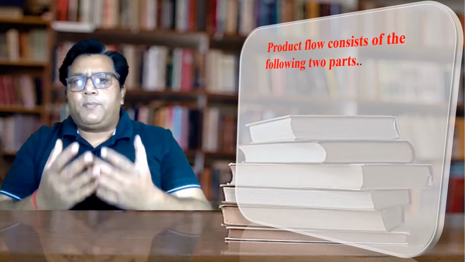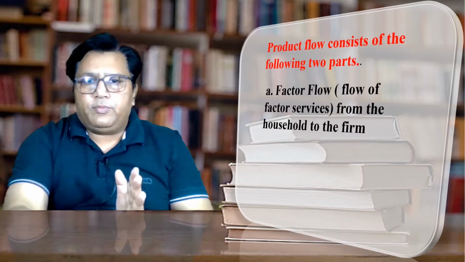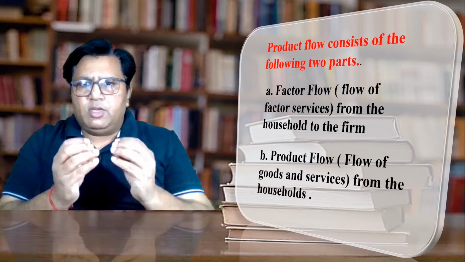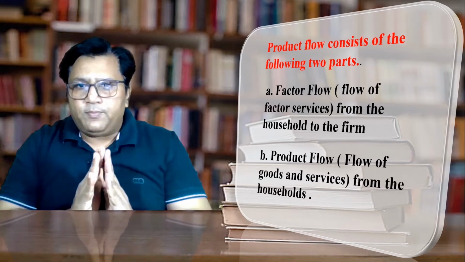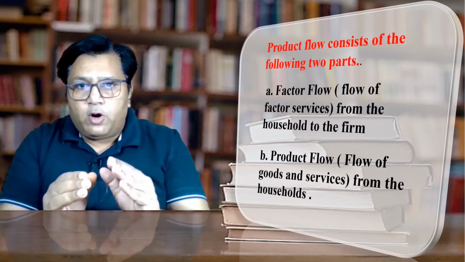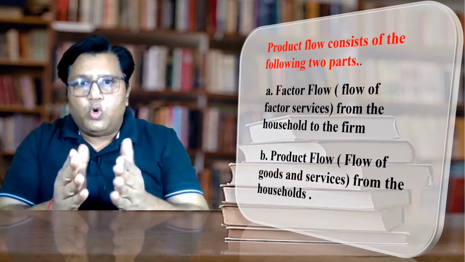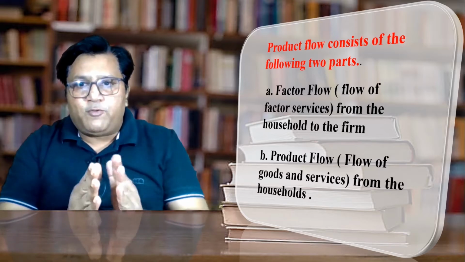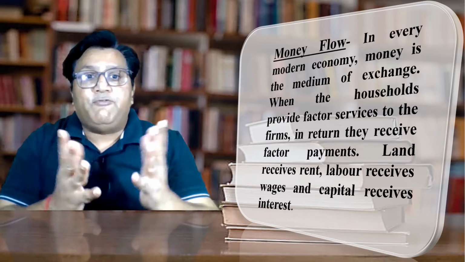The real flow or the product flow consists of the following two parts. Number one, the factor flow, and number two, the product flow. The question is, what is this factor flow? Factor flow means flow of factor services from the household to the firm. And the second one is product flow. It means flow of goods and services from the firm to the household. So the real flow consists of two parts. One is factor flow, that is from household to the firm, and the second one is product flow, that is from firm to the household. Now let us discuss the next thing, that is money flow.